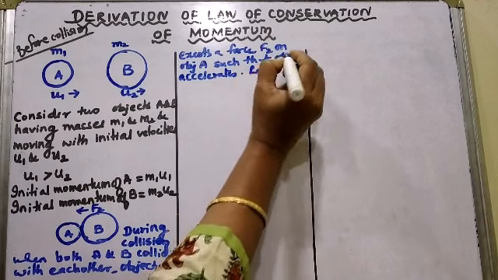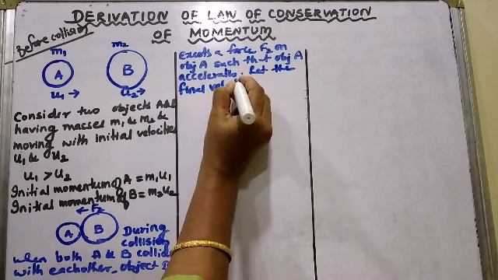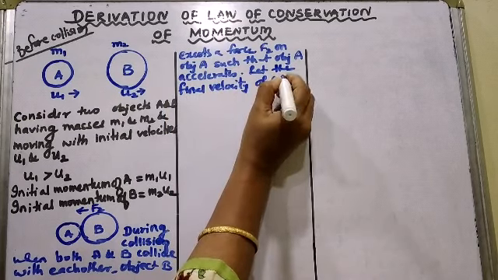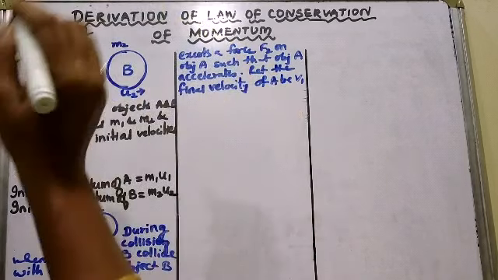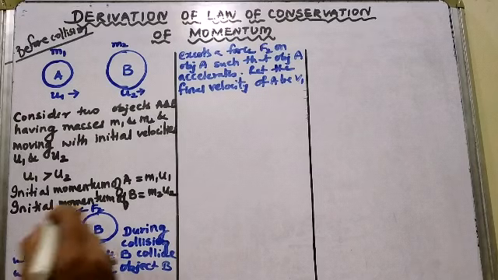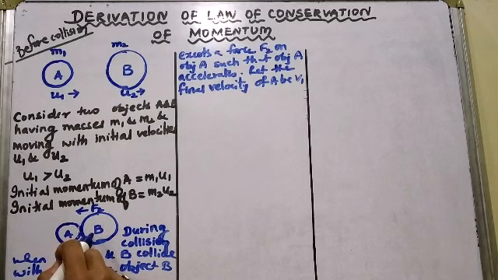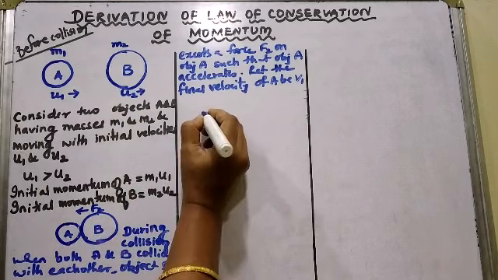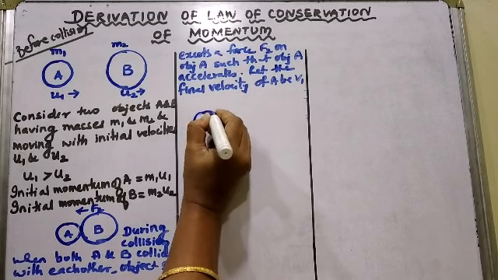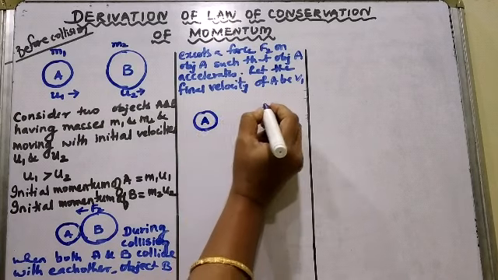So if A is accelerating, let the final velocity of A be v1. Now we know Newton's third law of motion. According to Newton's third law of motion, to every action there is an equal and opposite reaction. That is, if object B is exerting a force on object A, A in turn will exert a force on object B.